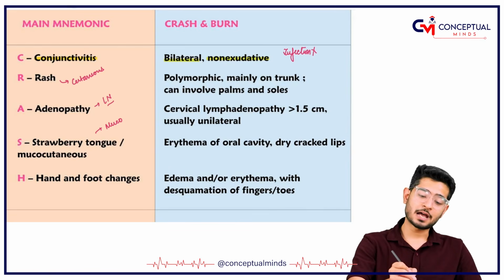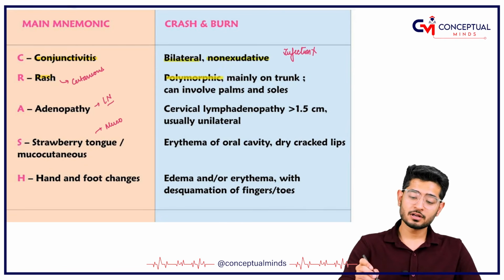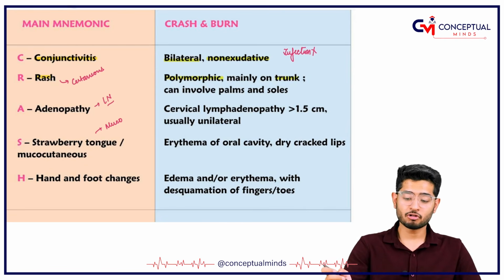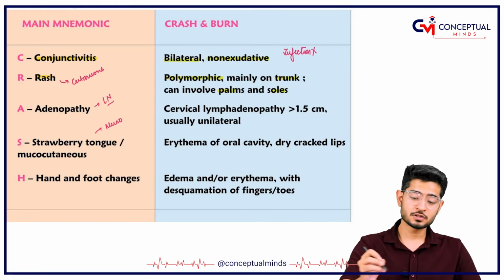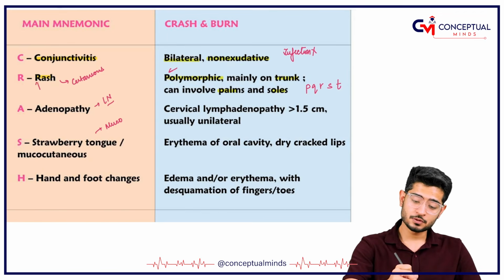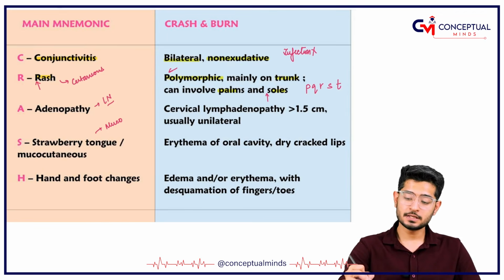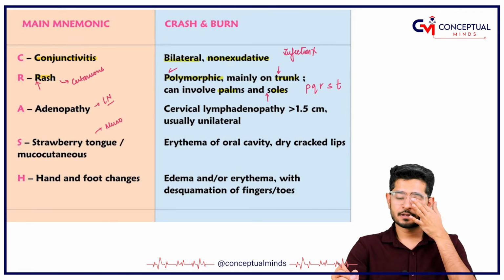Then there is going to be a rash also. In Kawasaki there is a polymorphic rash which goes on the trunk. It can involve the palms, and it can involve the soles also. The mnemonic is P, Q, R, S, T. P for polymorphic, R for rash, Q for nothing, S for soles, T for trunk. So all these things are important.